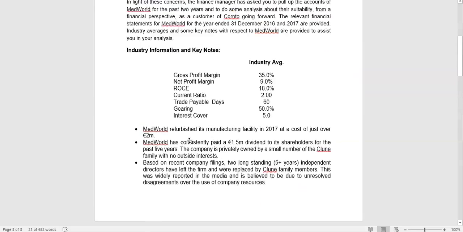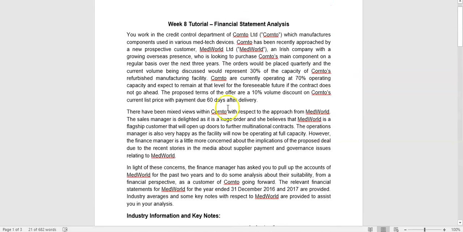So the background here, as I mentioned, and you should have read through, is you work in the credit control department of Coronto. MedWorld has approached them to be a new customer, and they want to make a significant order for the coming 3 years, representing 30% of the capacity of Coronto's refurbished facility. They want to get a 10% volume discount because they're buying so much, and they want to get trade credit. So they want to pay after 60 days, so 2 months credit.